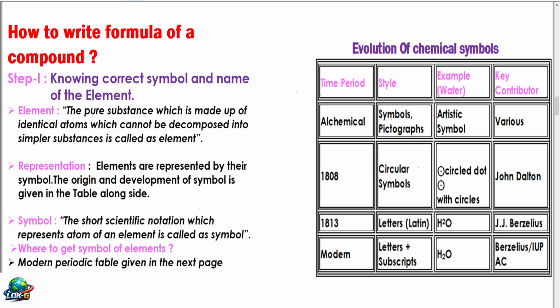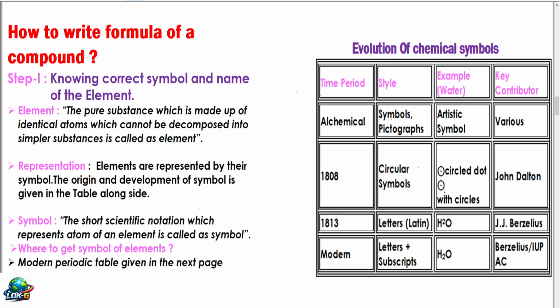Knowing correct formula and name of an element. What is an element? A pure substance which is made up of identical atoms, which cannot be decomposed into simpler substances, is called an element. How to represent an element? Elements are represented by their symbol. The origin and development of the symbol is shown here.